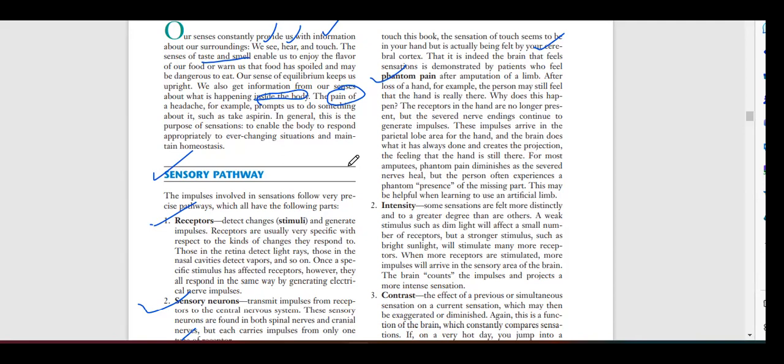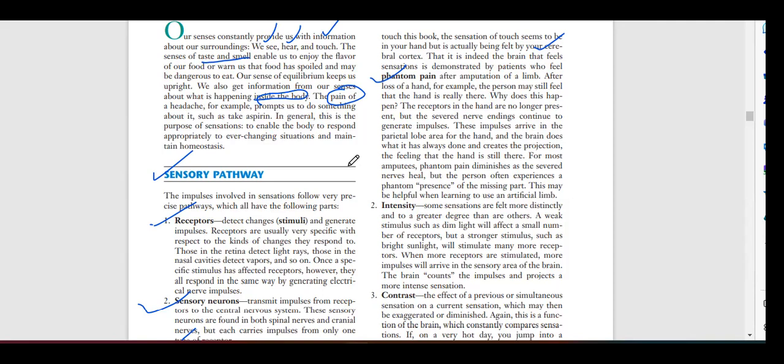So basically, what is happening here? This type of thing is known as projection. When the hand of a person is amputated, meaning the whole hand is removed, the person still feels the sensation that he has a hand. Why? Because the cerebral cortex and the parietal lobe always send sensory outputs.